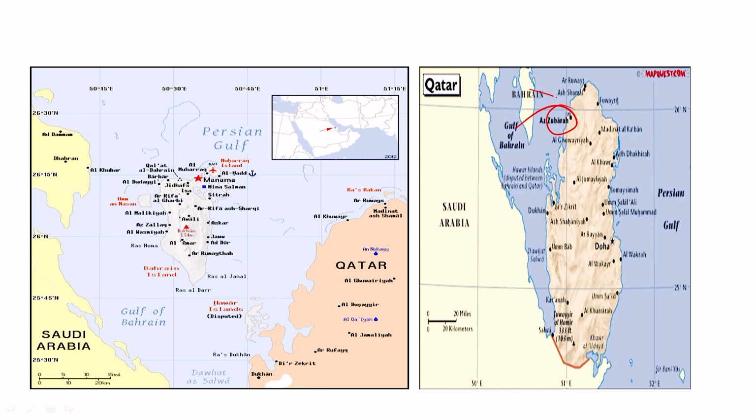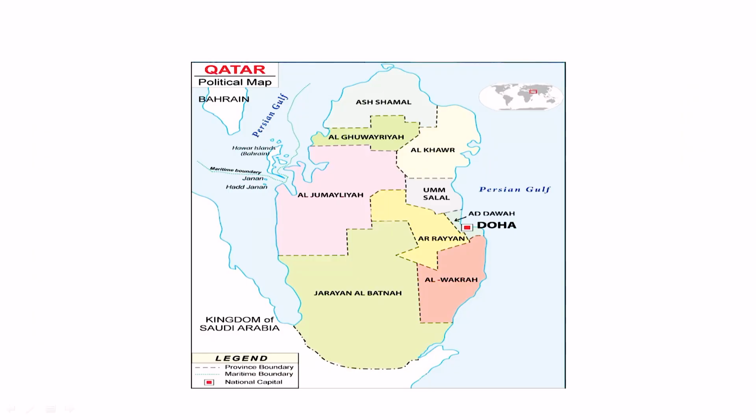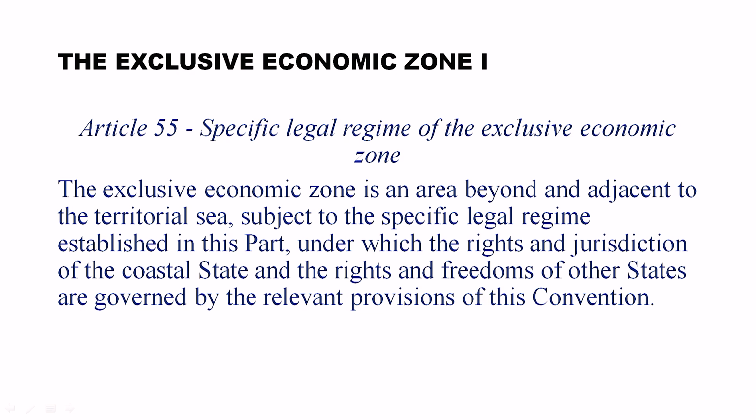And to this island, Bahrain has been making a claim. This we have also discussed here. So another map, you can see this is the important city Doha. All right, so now with this, the court has given its decision on the very complex boundary division between the State of Bahrain and Qatar.